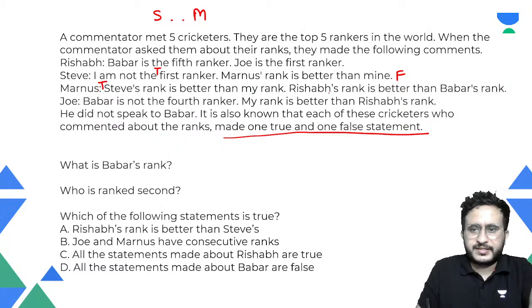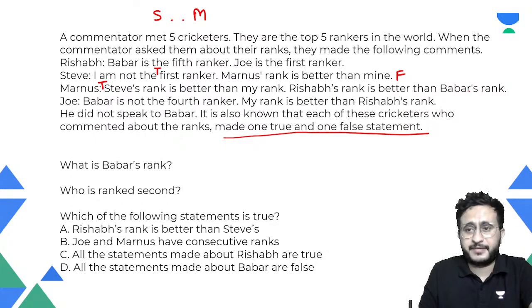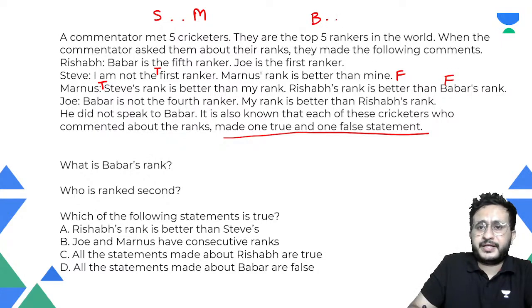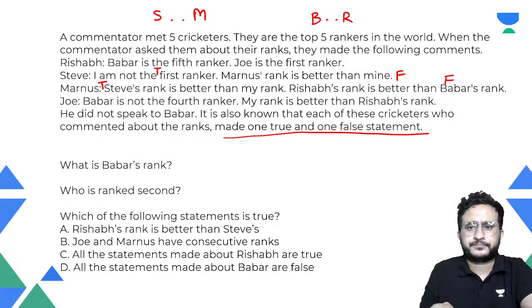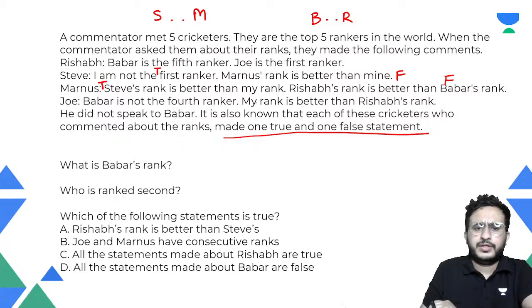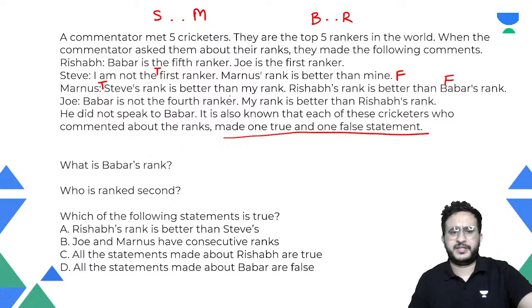Then his second statement is that Rishabh's rank is better than Babar's rank. So that is false. So that means Babar is ahead of Rishabh. Okay, so Steve is ahead of Marnus, Babar is ahead of Rishabh. Okay, now let us look at these statements.